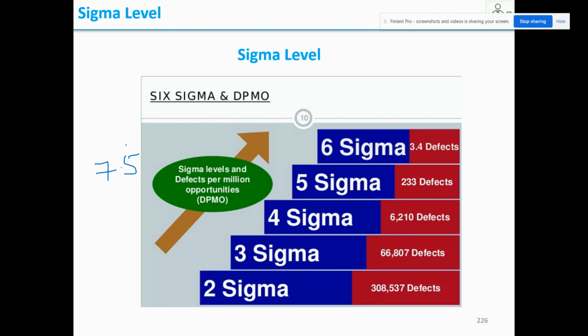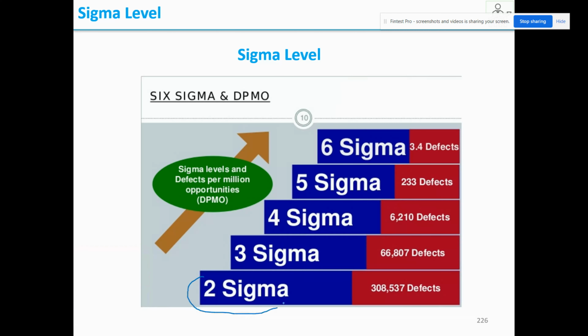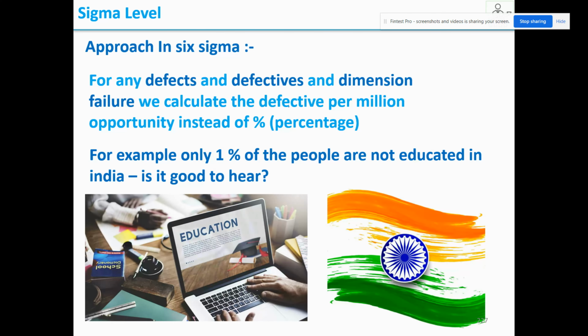In the same way, the entire million, 10 lakh, we are uniformly dividing into 6 levels. And if you achieve each level, we say this much is the defect that you're going to produce per million. When you achieve the second level, 2 sigma level, this many defects you'll produce per million. Like that 3, 4. When you achieve the sixth level, you will produce only 3.4 defects per million. So the entire per million is categorized into 6 sigma levels. So that is a sigma level.